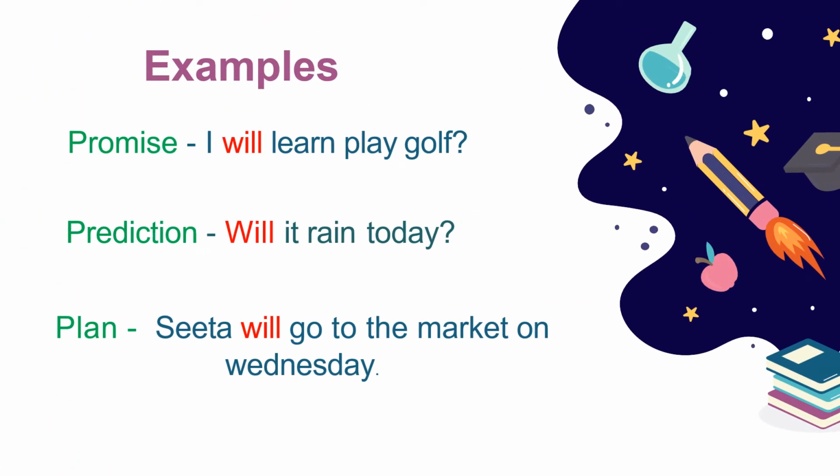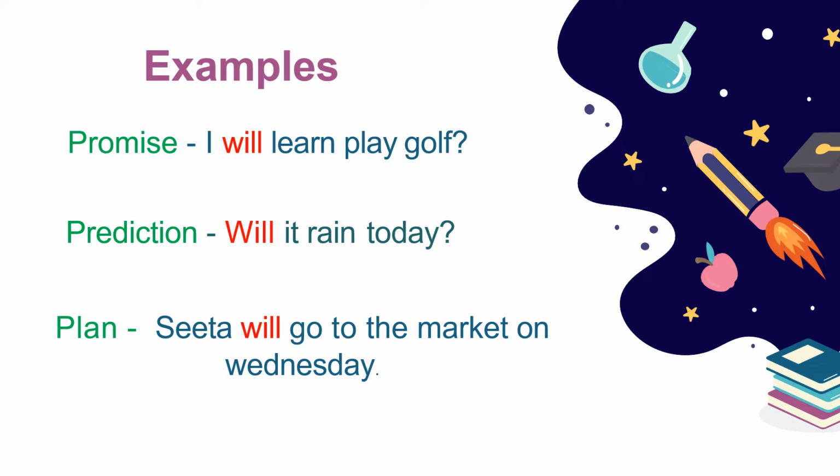Examples of these: promise, I will learn to play golf. Prediction, will it rain today? Plan कर रहे हैं जब, Sita will go to market on Wednesday. She is planning. Okay, so these are the sentences of simple future tense. I hope it is clear to you.